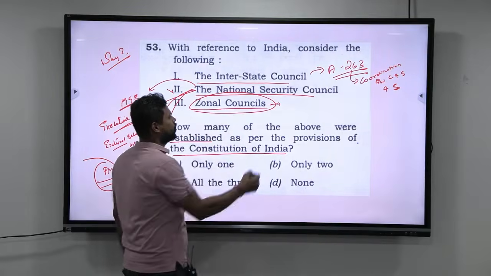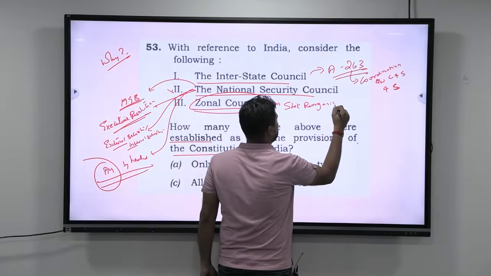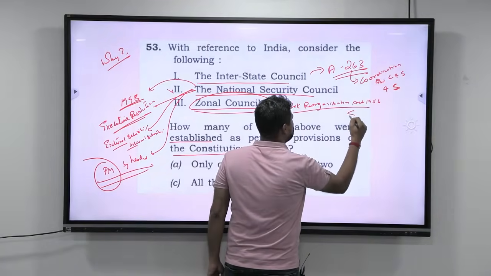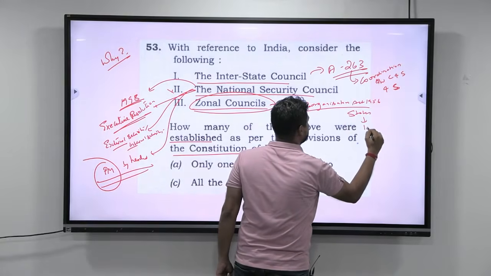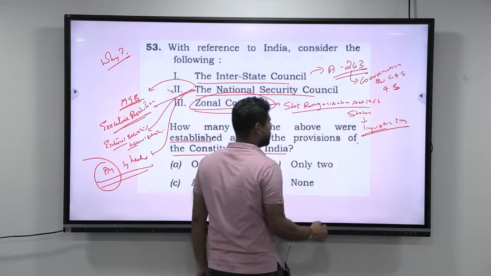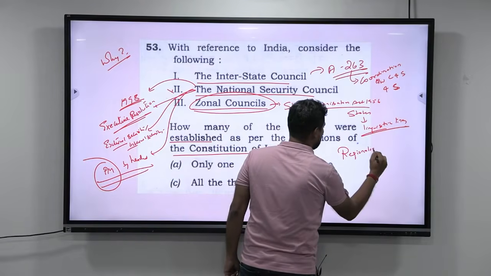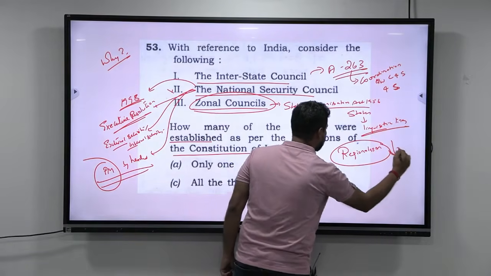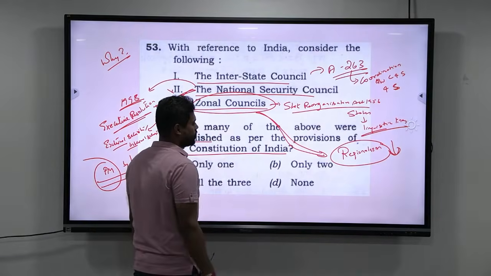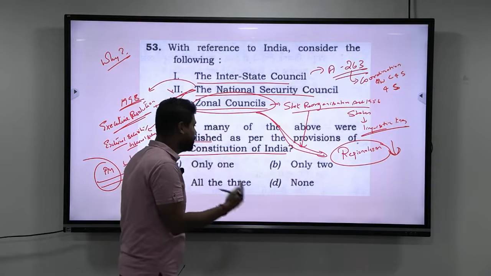So when you take zonal councils, look at this. When the State Reorganization Act 1956 was passed, as I told you, the states were divided on the basis of linguistic lines. When the states were divided on linguistic lines, there was a chance of the rise of regionalism. The main job was to reduce regionalism in India, and to do that they created what you call zonal councils. So zonal councils were created when the State Reorganization Act 1956 was enacted.